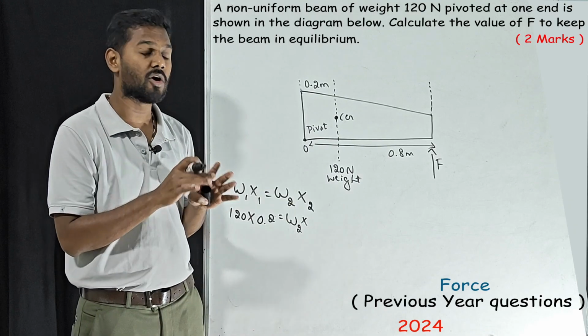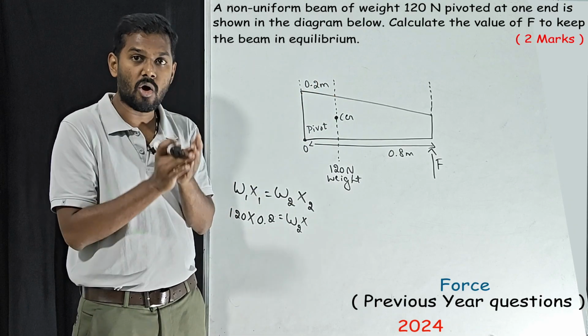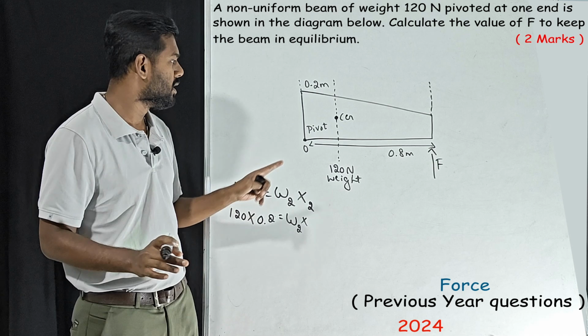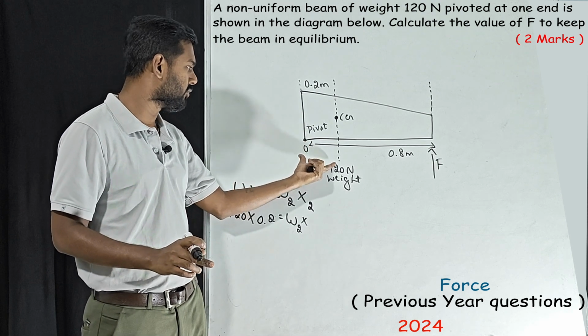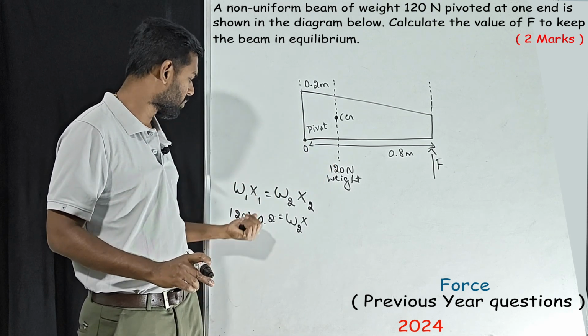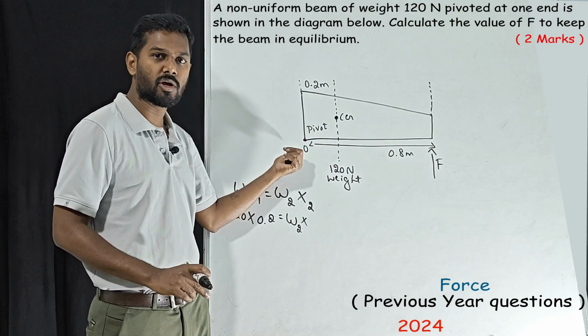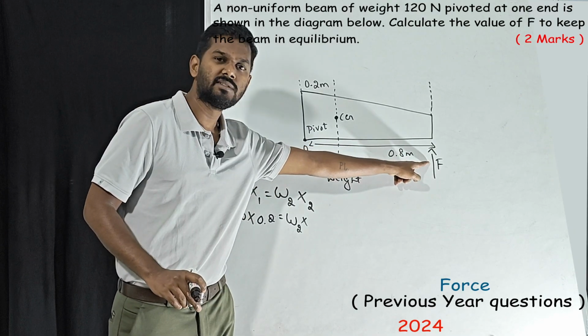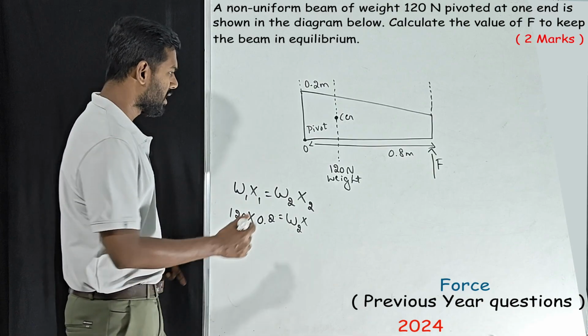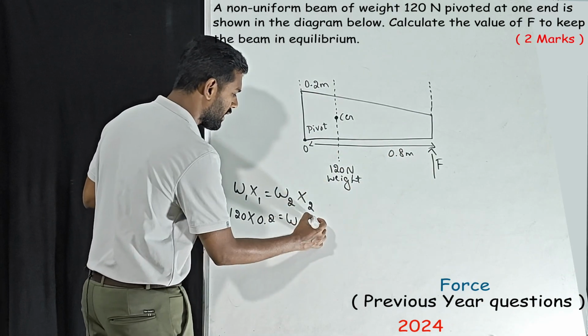No, completely wrong. x1 and x2 are always measured from the pivoted point. So x1 is from the pivoted point to weight 1, that is 0.2, which we have written here. And x2 is from the pivoted point, the fulcrum, till the second weight, that is F. That is 0.8.